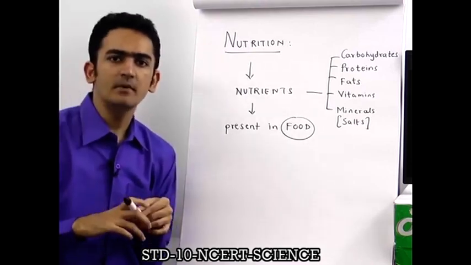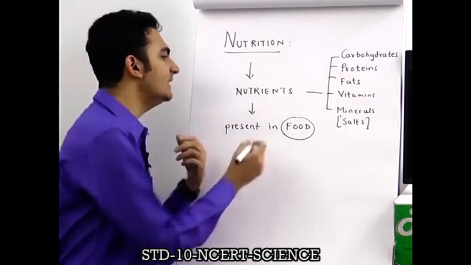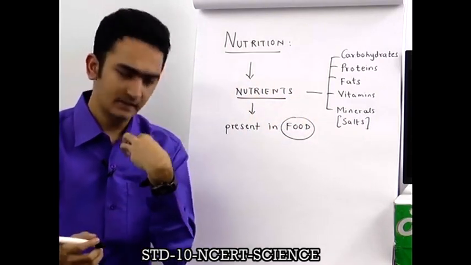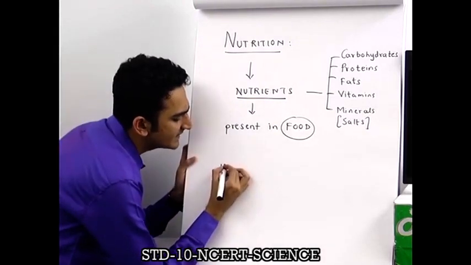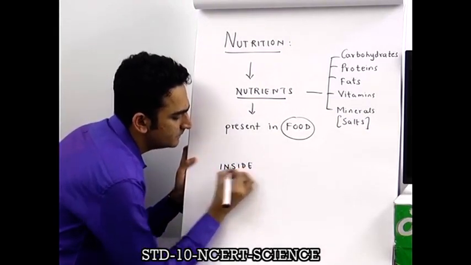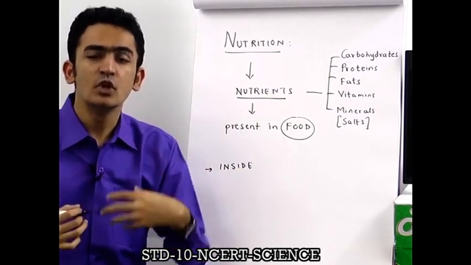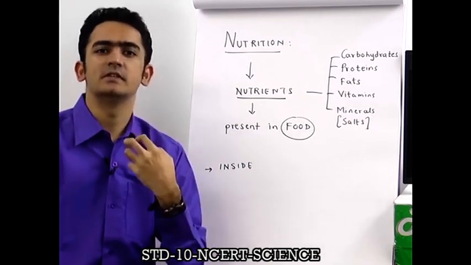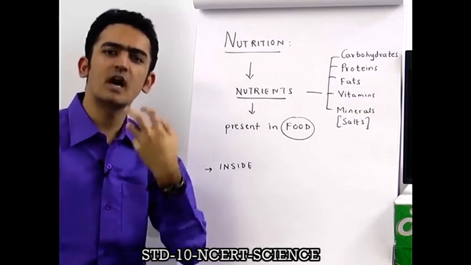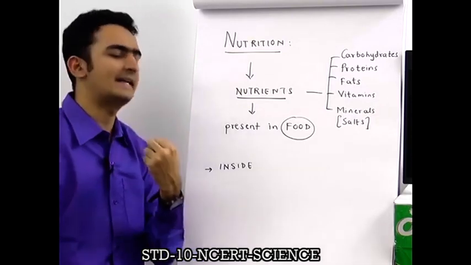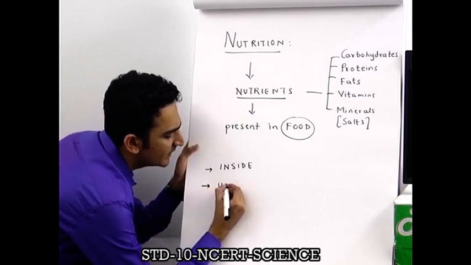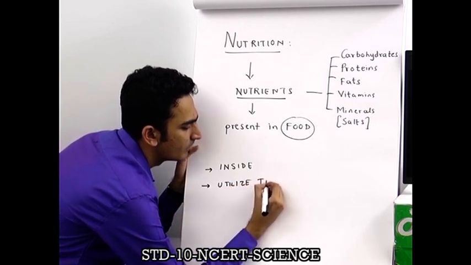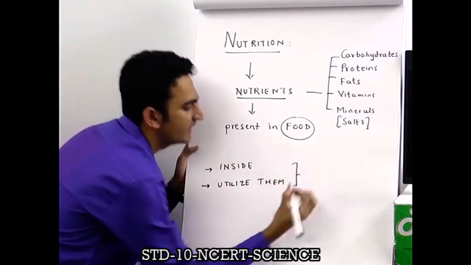So every time we are taking food, we are actually taking nutrients. And what are we doing with it? We are taking it inside. So we take nutrients inside, and our body cells use the nutrients. The food that we eat, all the cells of my body use this food. They use the nutrients, they use the carbohydrates, they use the proteins, they use the fats. So the second thing that we do with nutrients is we utilize them. These are the 2 things that we do with nutrients.